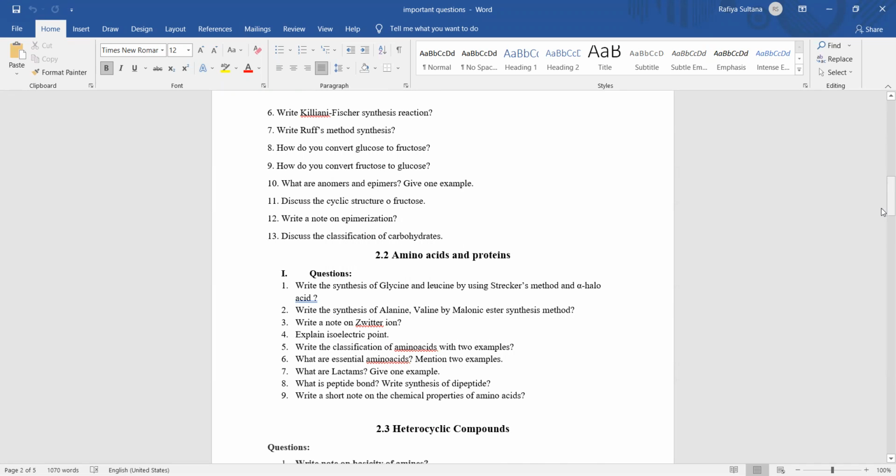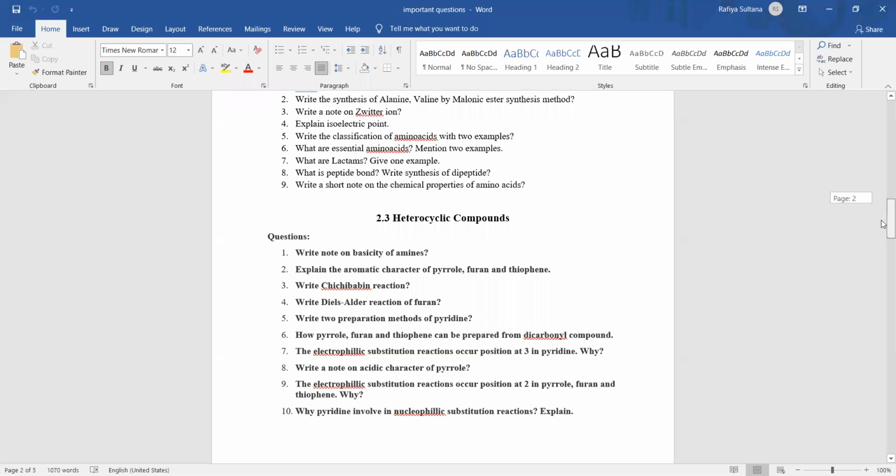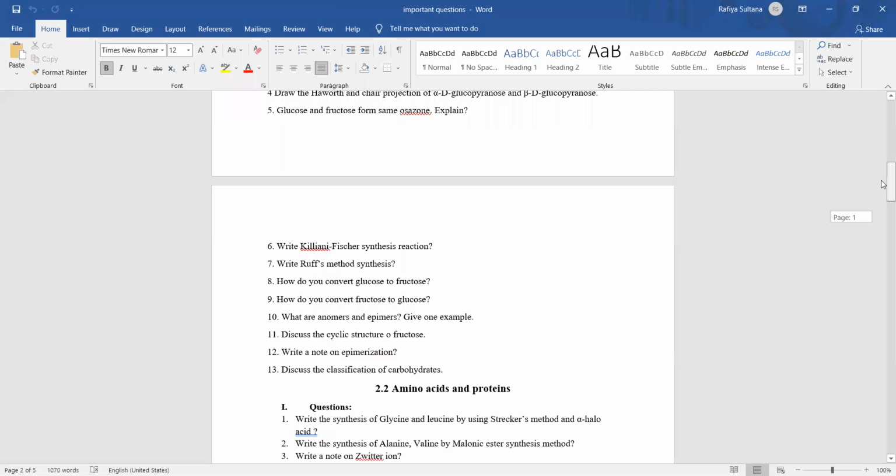And for amino acids and heterocyclic synthesis, it is very difficult to tell the important questions. So if you have time, you can read it. Otherwise, you just concentrate on the first chapter, carbohydrates.